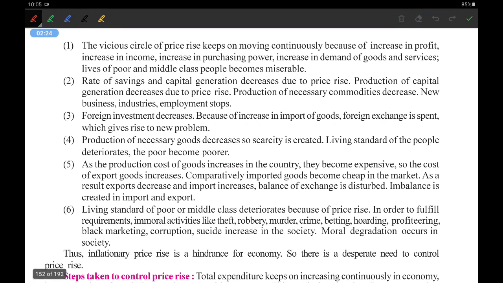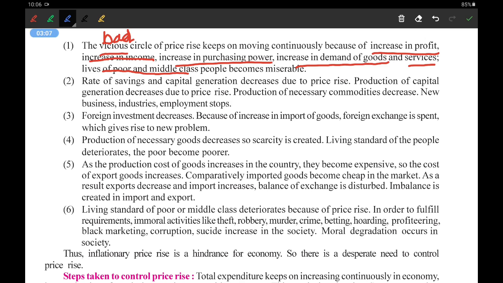First, the vicious, that is bad, evilish, circle of price rise keeps on moving continuously. If the price of one thing rises, the price of other things also rises along with it. Because of increasing profit, increasing income, increasing purchasing power, increasing demand of goods and services, and due to all these things, the lives of the poor and middle class people become miserable. The life of rich people won't be too much affected, but the life of poor people and middle class will become miserable.